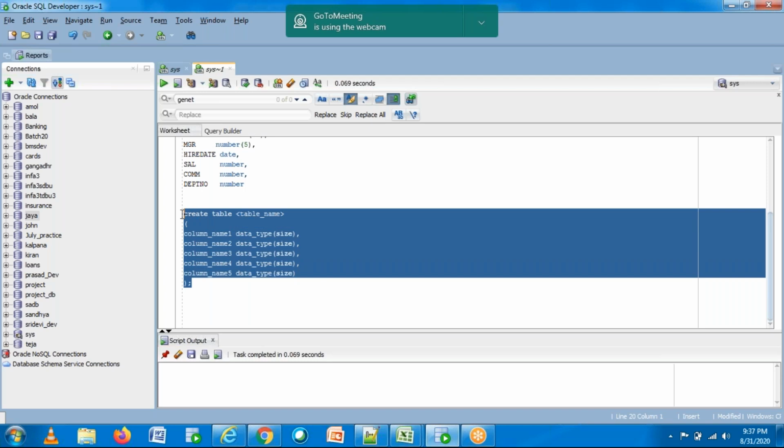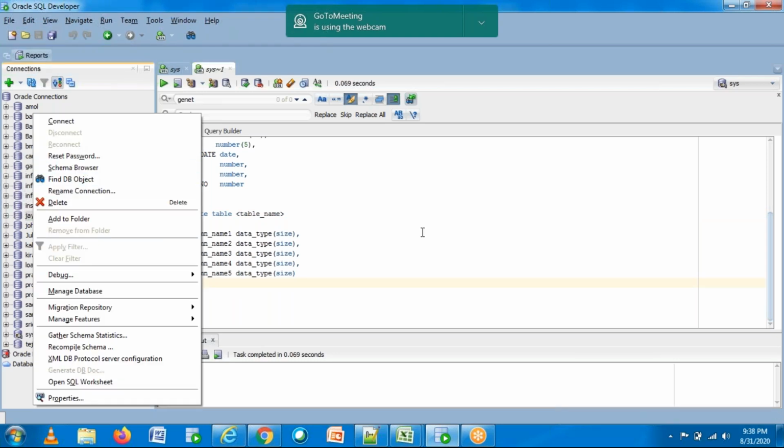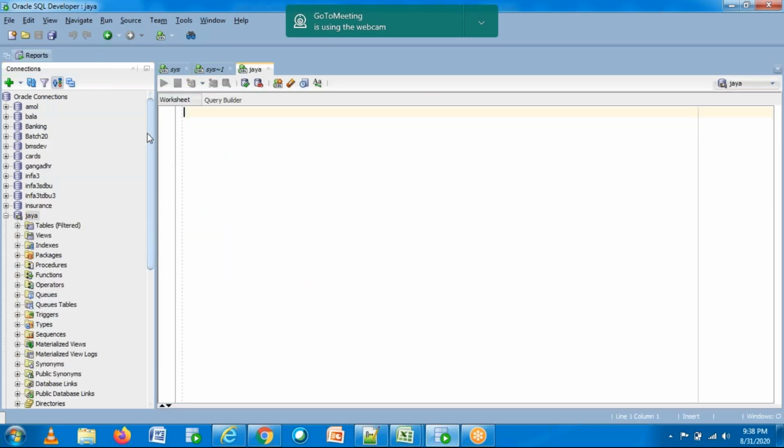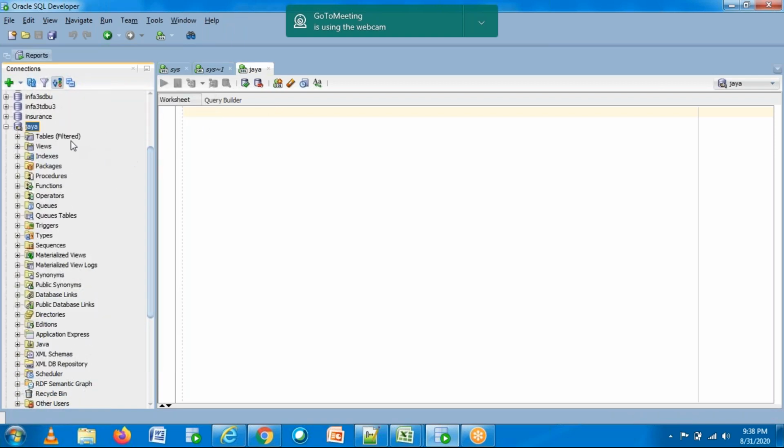Now, before creating the table, try to open the schema. Right click on the user and click on connect. So you are able to connect to the user called Jaya, or schema called Jaya. Now, can you see different objects here? Try to see what are the different objects that you are checking.